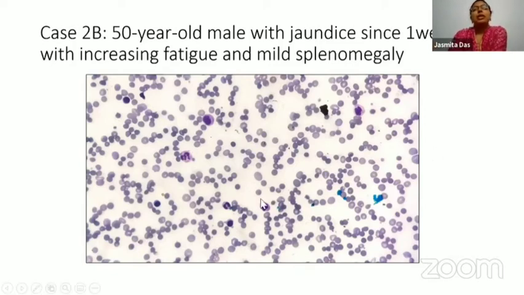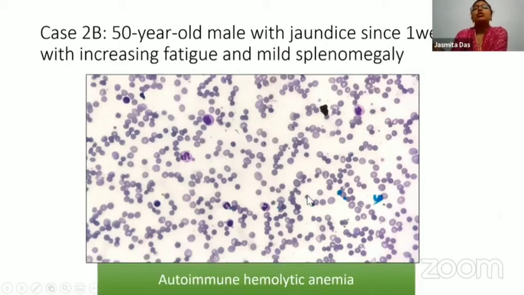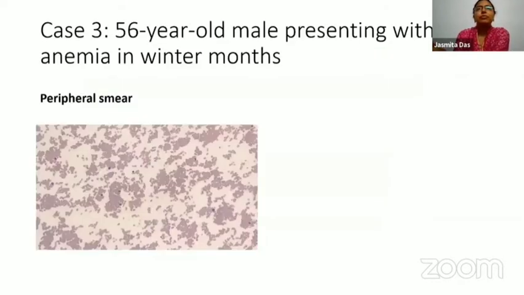So when we look at the smear again, we can see the spherocytes, but this smear is interesting because it appears as if it only has spherocytes and it has polychromatophils. So this kind of a classical picture is usually seen with autoimmune hemolytic anemia. So in HS, you have spherocytes, microspherocytes, NCNC cells, and a few polychromatophils, while in AIHA, you usually have generally either spherocytes or polychromatophils, at least in the acute phase of presentation.